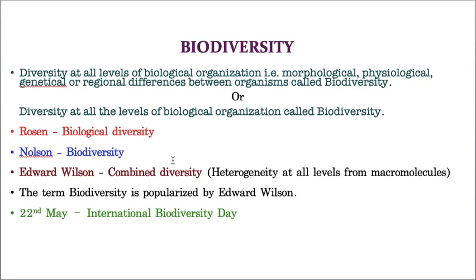Whereas morphological, as I already told you, this polar bear consists of a thick hair, which is called fur. I'm sorry, I used a wrong word. For us it is hair, but in terms of animals it is called fur. So like that, morphological difference can be seen, physiological difference can be seen, genetical and also regional difference can be seen. That means at every level of biological organization, one organism is differing, or is showing its own uniqueness to the other organism.